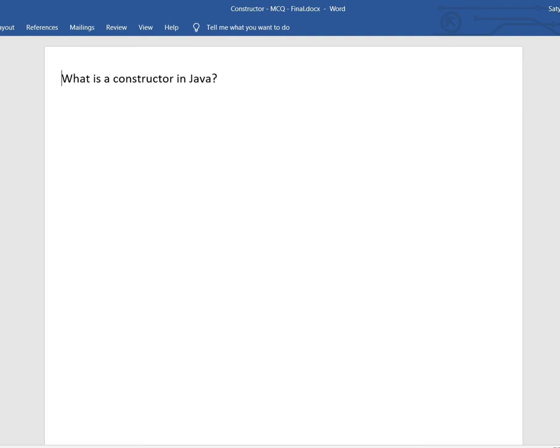And for the constructor name, we cannot give whatever name we want. Whatever the class name is, the same name will be used for the constructor, and we can overload the constructor. If you don't provide any constructor, then the Java compiler will provide a default constructor, that is nothing but a constructor without any arguments. That is called the default constructor. We will go through some Java interview question examples. Let's go to the next question.